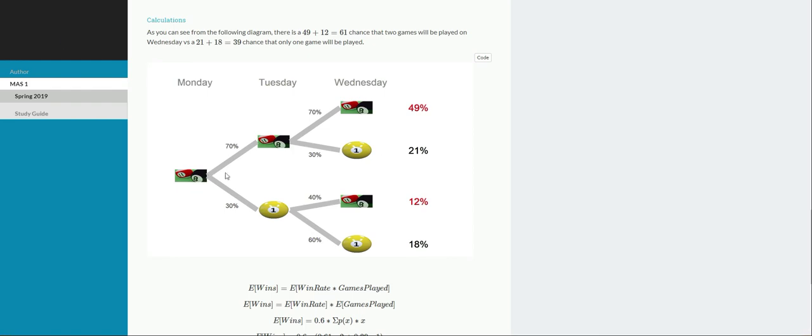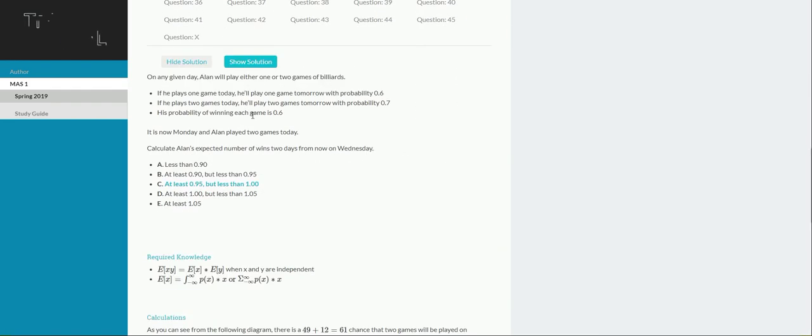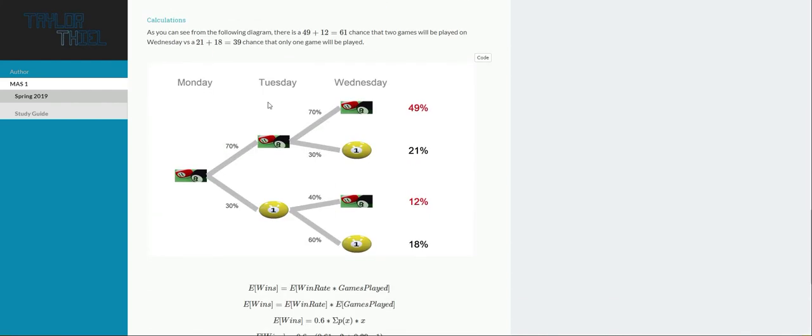Taking these probabilities just from up top, we know that the probability of two games 2 days in a row is 0.7, and then 0.6 for when you played one game and that carrying through to the next day, and then doing 1 minus that for those other probabilities. So 2 to 2 is 0.7, 2 to 1 is just 1 minus that 0.7, which is how you get 0.3. Then likewise, you can come down to this one, and there's a 60% chance you play one game on Wednesday because you played one game on Tuesday.